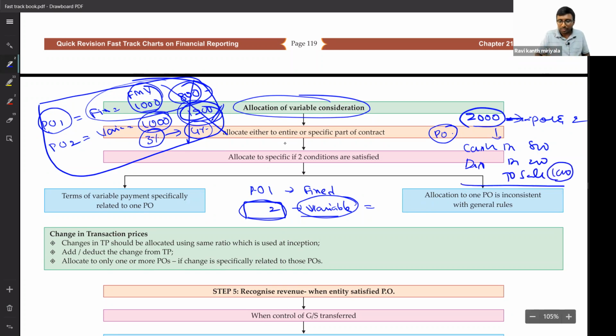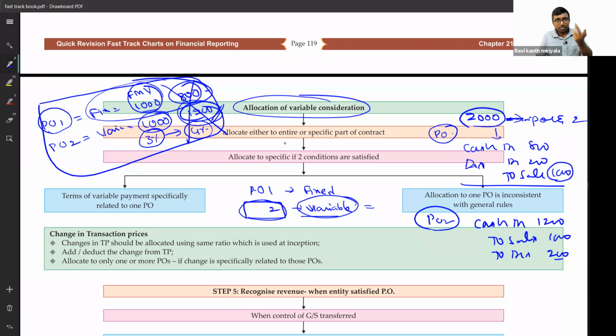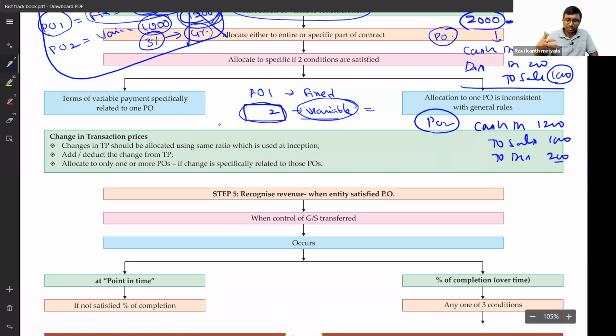Like this. Done. When you sell the next item, what do you actually receive? We'll receive cash account debit how much? 1200. Correct. That time I will record sales of 1000, to debtors 200. Got my point? Even though he tried to manipulate it, we record with respect to performance obligation 1 exactly what it is supposed to be, 1000. So only 1000 should be allocated. Hope you understand. If we do a bigger sum you will get a better idea, but that much time is not available to us.